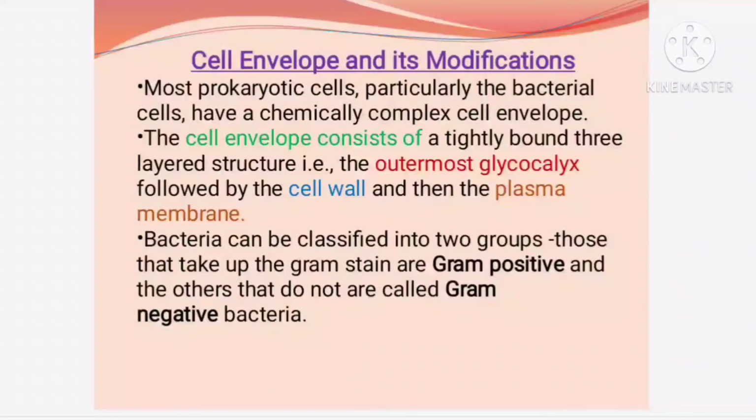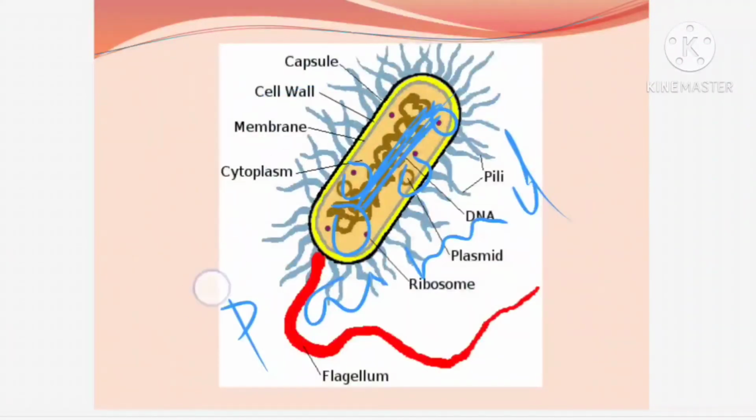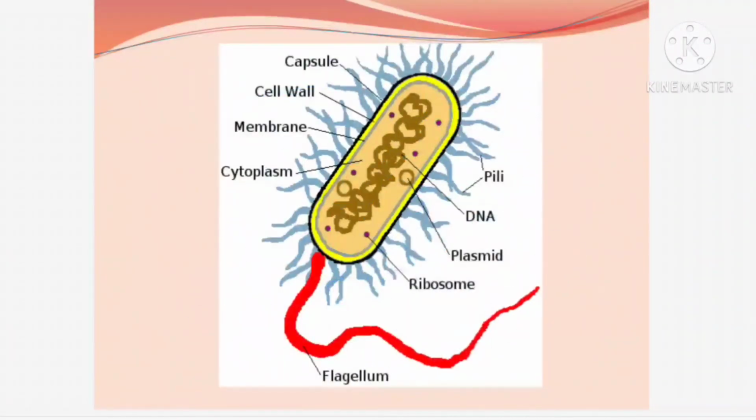Three coverings are present. Now, the bacterial cell is somewhat complex. The coverings are: outermost the glycocalyx, then you can find the cell wall, and then the plasma membrane. You can look into the diagram here, the bacterial cell. You can find the outermost one, the capsule, that black colored thing, right? So that one we call the glycocalyx.